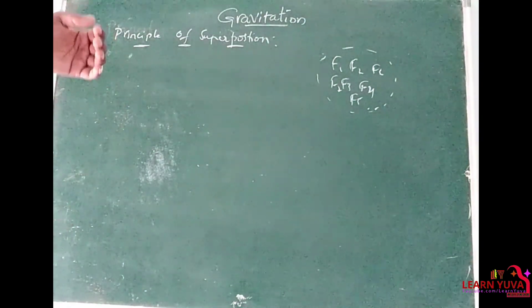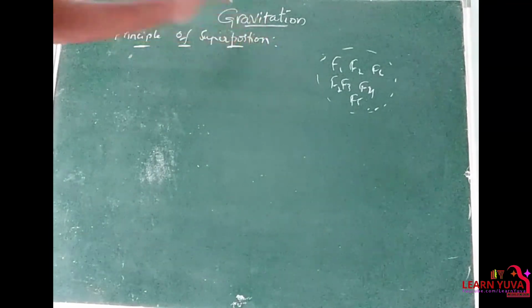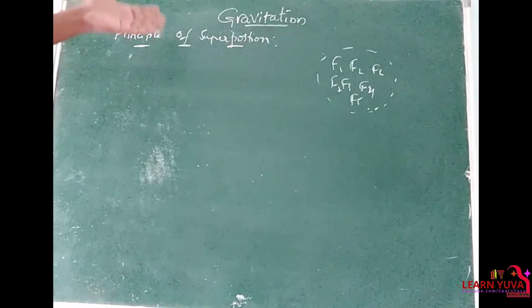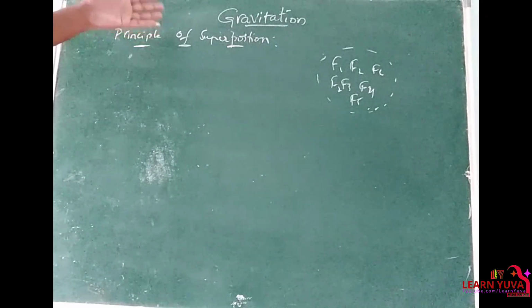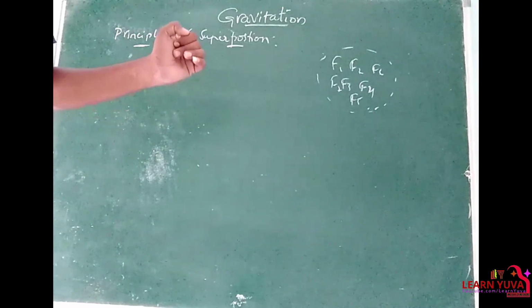If you want to calculate the net force on a particular body, we have to apply this principle of superposition. This principle says that the net effect is the sum of the individual forces.